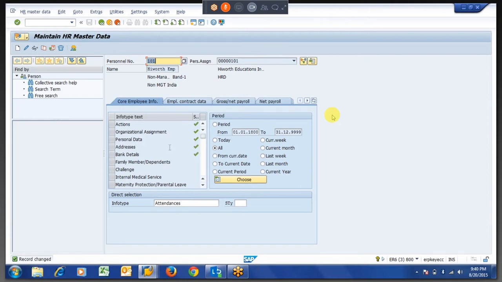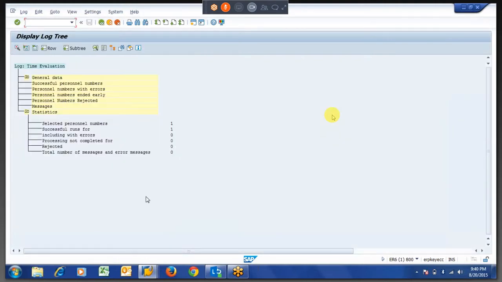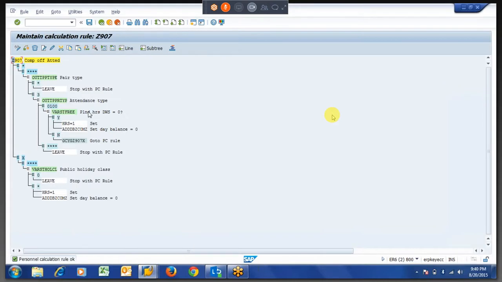Whatever the rule we have written over here is not checking anything else. It checks whether the pay type is 3, whether it is coming from the 2002 infotype, and whether this is attendance. Then we are creating directly the complete day for the employee as a comp off.